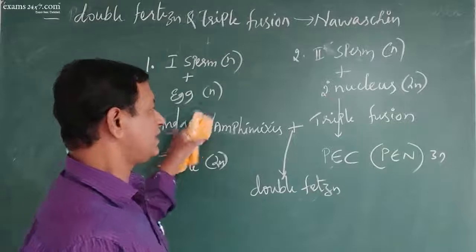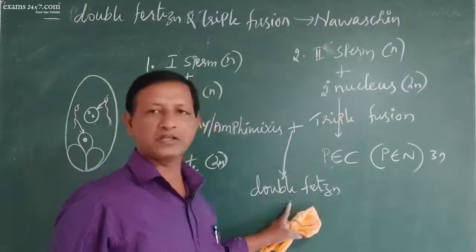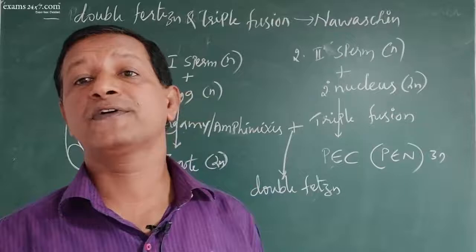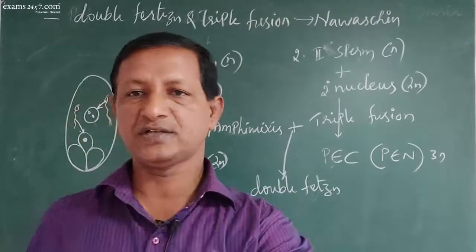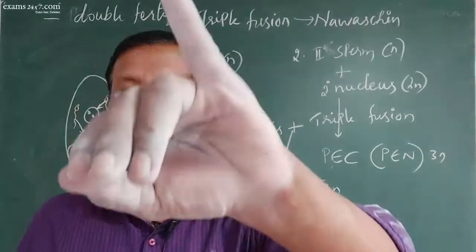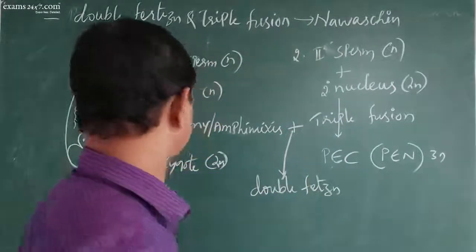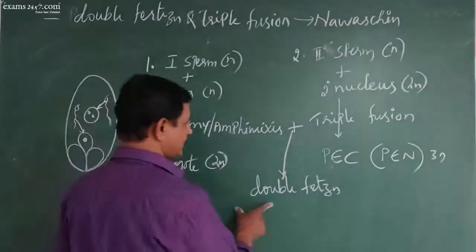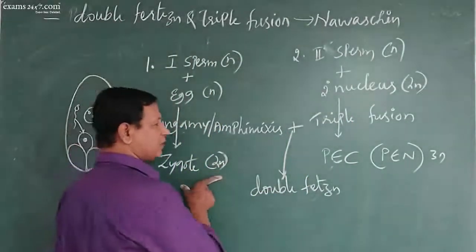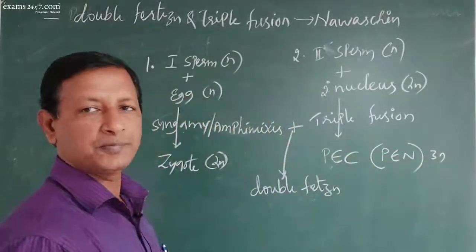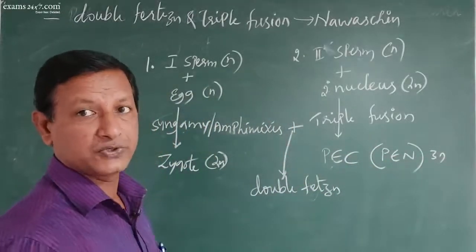So syngamy and triple fusion will together bring about the double fertilization. So which are the events of double fertilization? One is syngamy, other is triple fusion. Very important. Got it? So the double fertilization will produce a diploid zygote and a triploid primary endosperm cell or triploid primary endosperm nucleus.